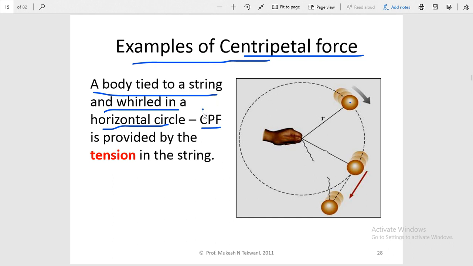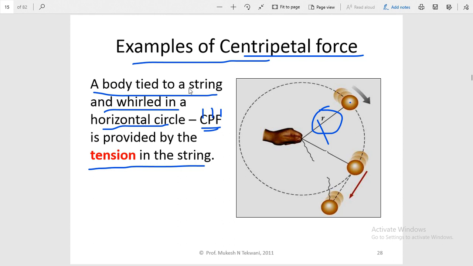Then centripetal force, this CPF stands for centripetal force, is provided by the tension in the string. Okay, so you can imagine that if there is no tension in the string, this circular motion is not possible. Suppose this rope is broken from this point, then this circular motion stops at that instant. So it means during this motion the most important role is played by the tension in this string, and this tension provides the required centripetal force for this circular motion.